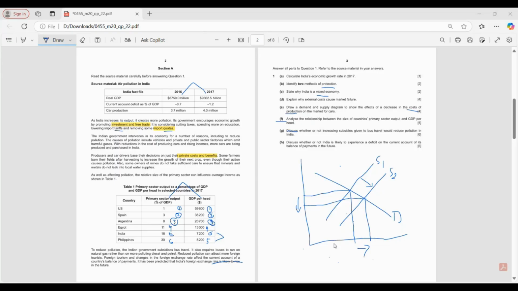So even if it increases GDP, it leads to a worse current account for India in the future. Okay. Perfect. So you are only speaking one-sided. What about the other side? It's a discussion question.